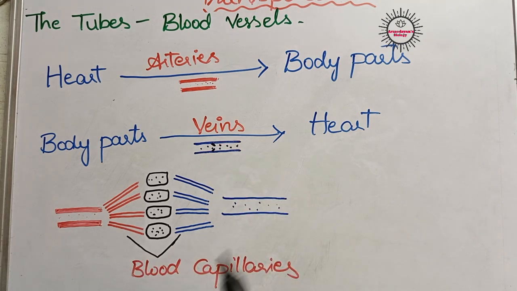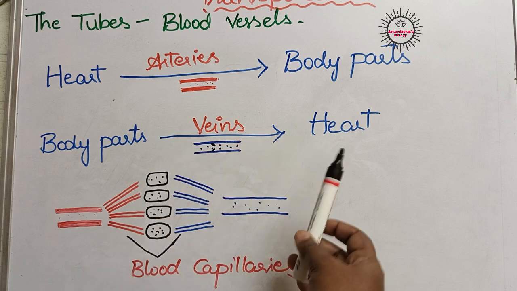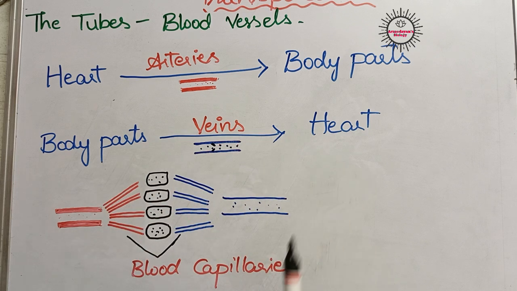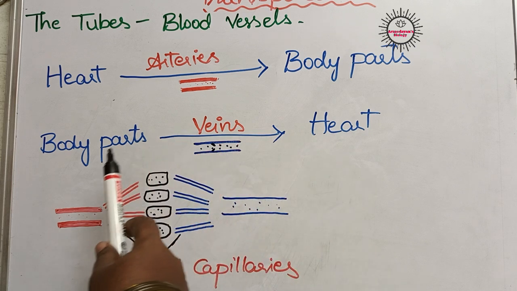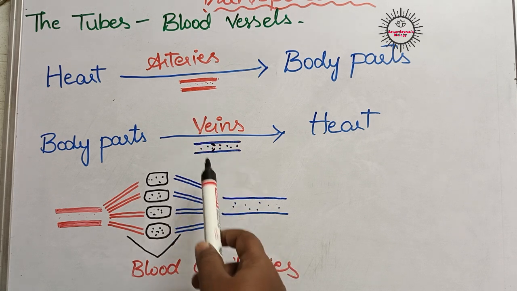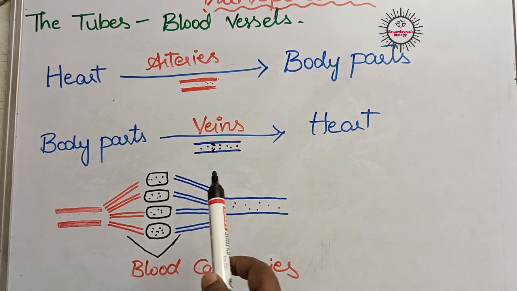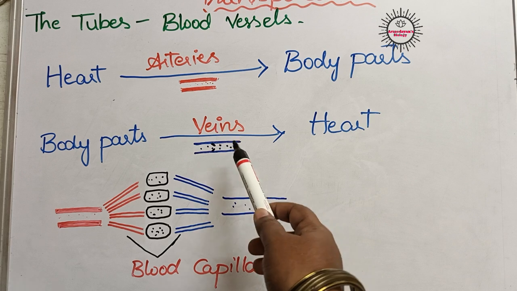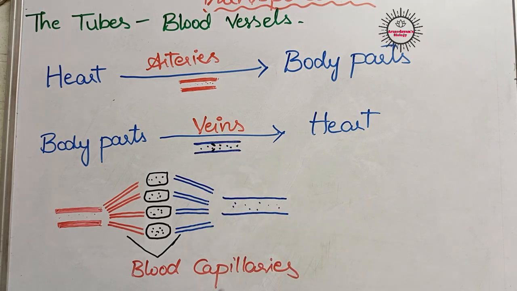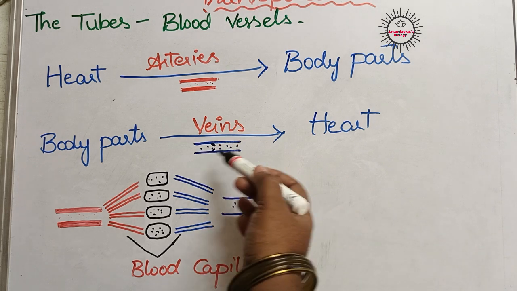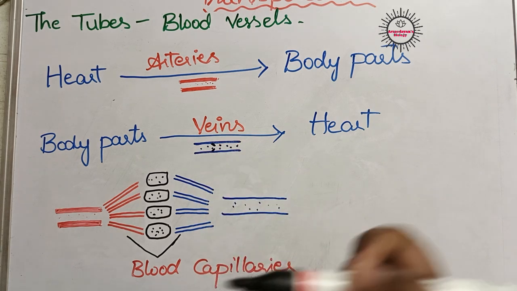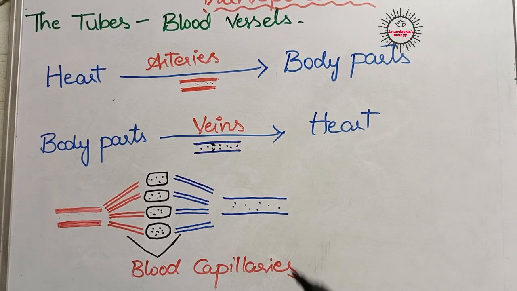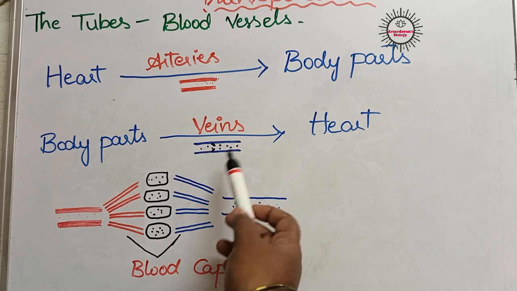Veins always carry blood from body parts to the heart. As they are receiving blood from body parts, comparatively the blood has very low pressure. When we compare the blood in arteries with veins, the blood in veins has very low pressure, so they need not have high or thick walls. The walls of veins are very thin in nature as the pressure of the blood in them is very low.